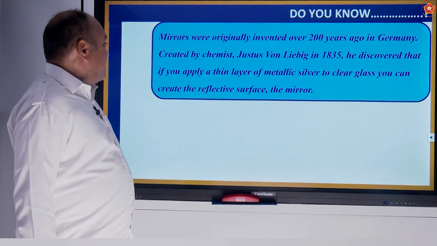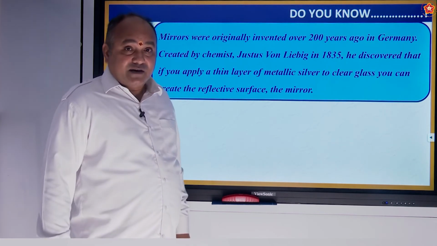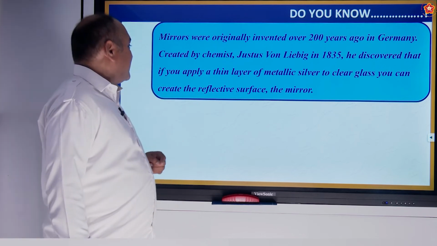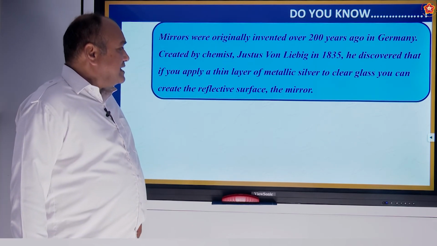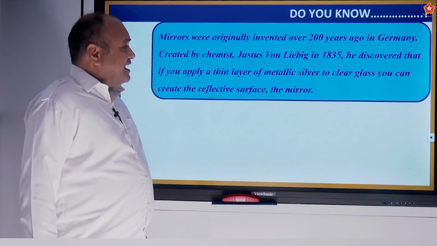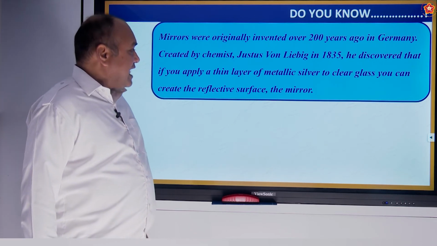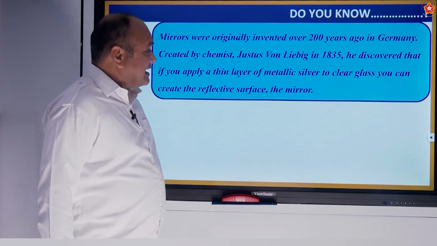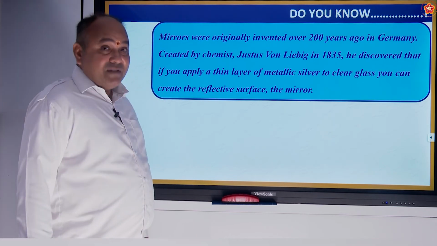Do you know mirrors were originally invented over 200 years ago in Germany? Created by a chemist, Justus von Liebig, in 1835. He discovered that if you apply a thin layer of metallic silver to clear glass, you can create the reflective surface, the mirror.